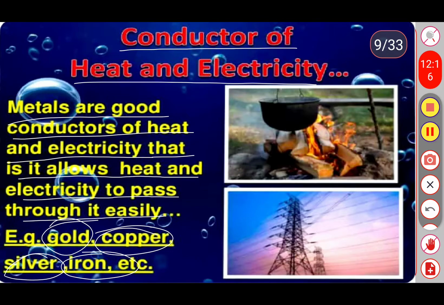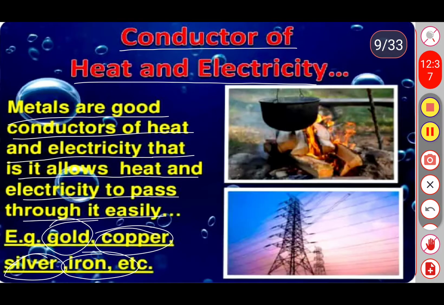This is because with the rise in temperature, the vibration of core electrons increases, which opposes the flow of the electrons.